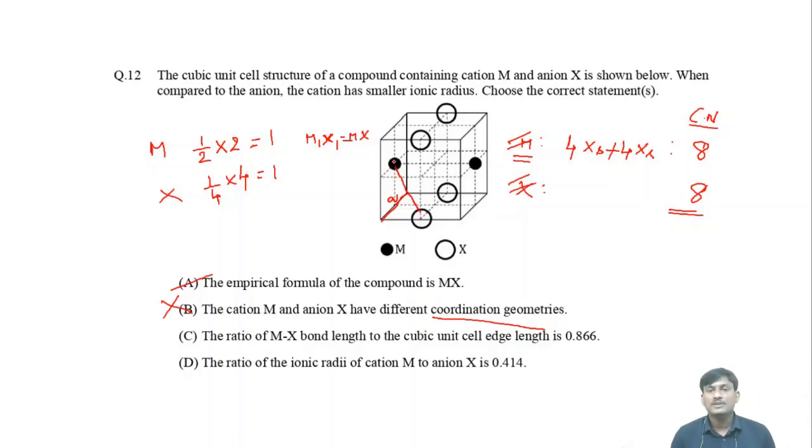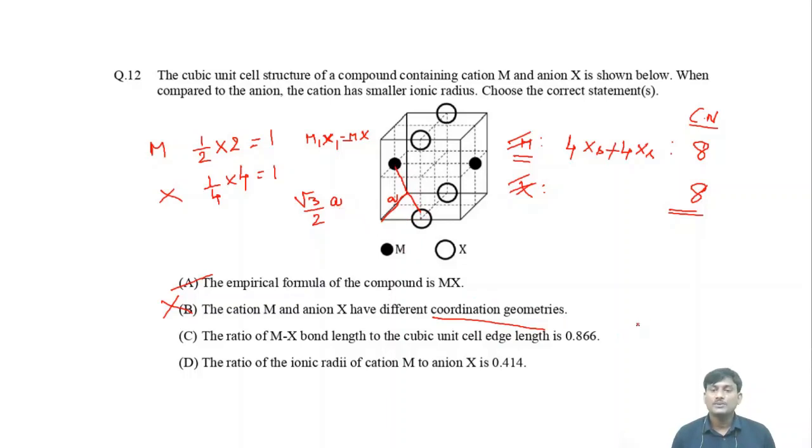Here, what is the distance? It is the distance between face center and adjacent edge center. Okay, the distance is root 3 by 2 a. If the edge length is a, then the distance between face center and edge center is root 3 by 2 a.